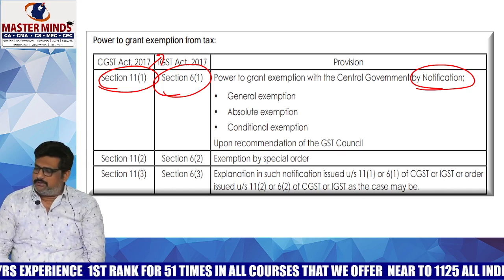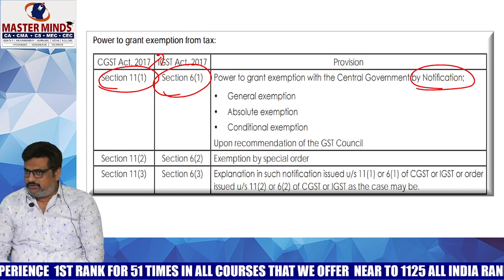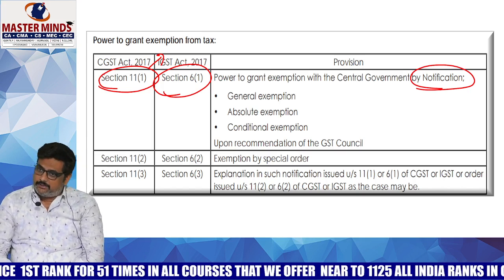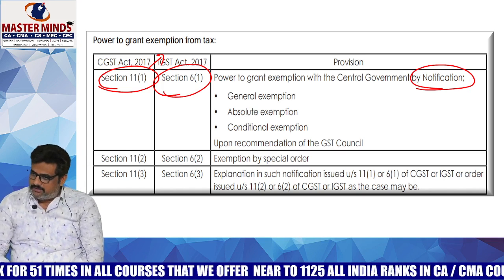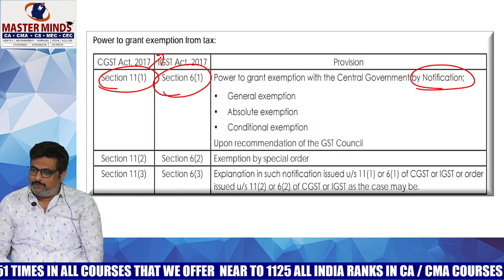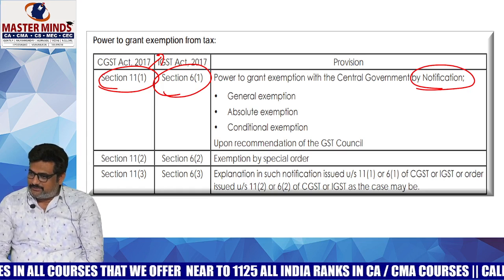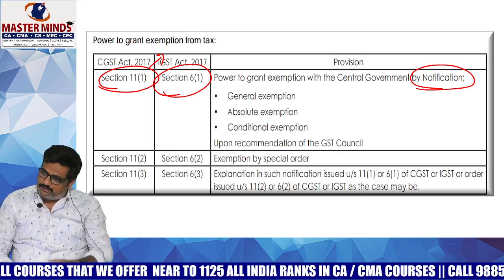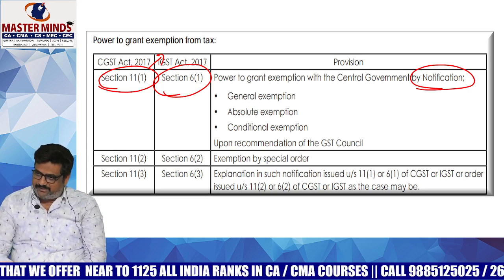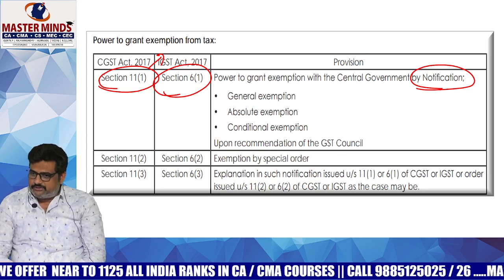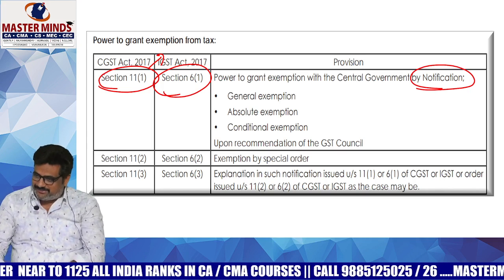Just like when there was service tax, the concept of RCM was there, but 50-50 RCMs were also there. 50% of the tax needed to be paid by the recipient, that is the service receiver, and 50% by the service provider at that time. But there is no such concept here. In our GST, we have 100% RCM only.